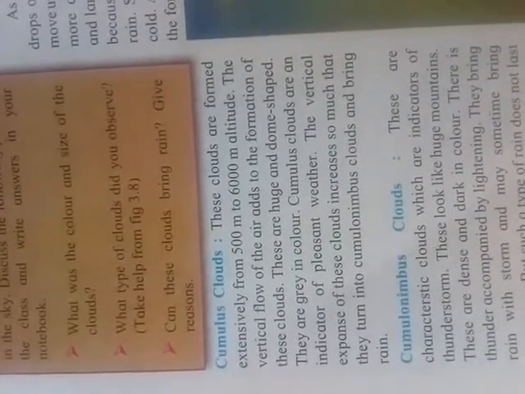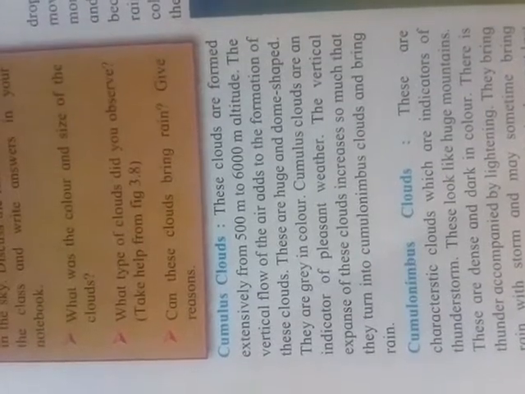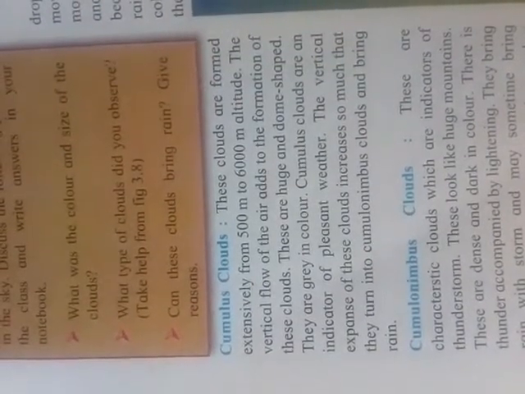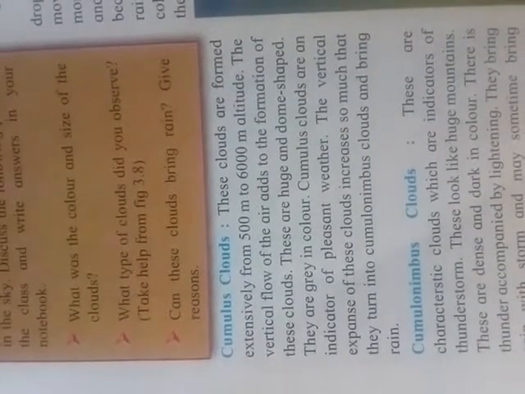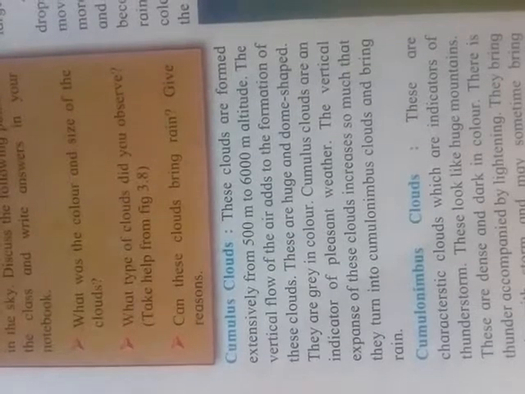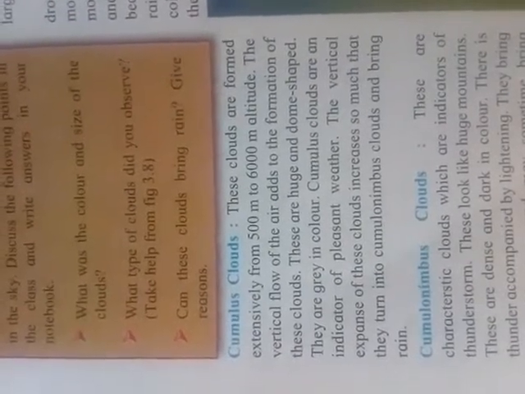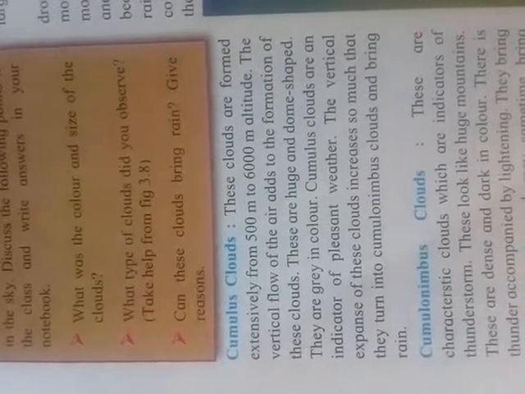These are huge and dome shaped. That means these are huge in size and dome shaped. They are gray in color. Cumulus clouds are an indicator of pleasant weather. That means this cumulus cloud also shows pleasant weather. The vertical expanse of this cloud increases so much that they turn into